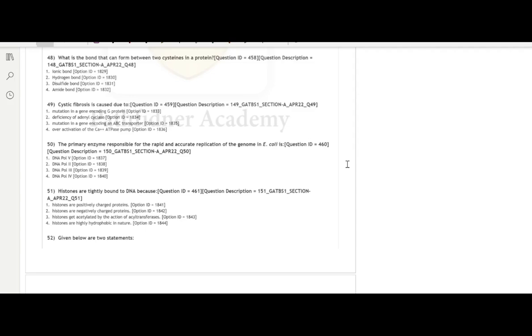This can only occur between amino acids which contain sulfur as one of their constituent atoms, and there are only two amino acids which are known to have this: cysteine and methionine. Therefore, between two cysteines, the most common bond to be formed is the disulfide bond, which is our option 3 here.